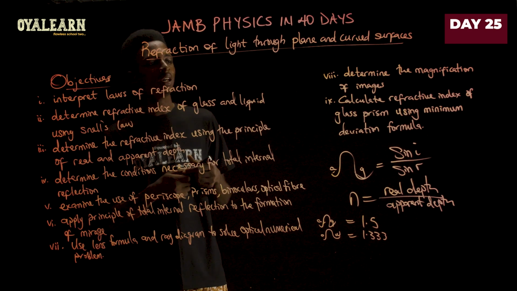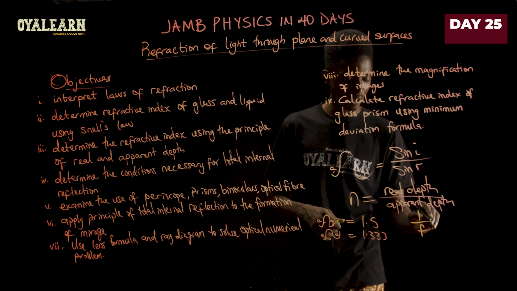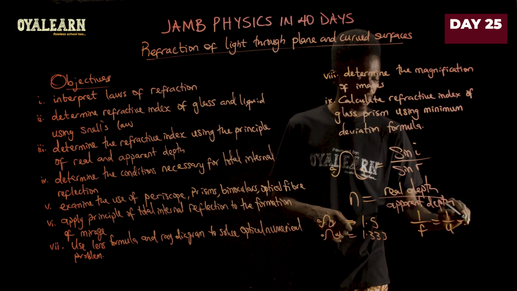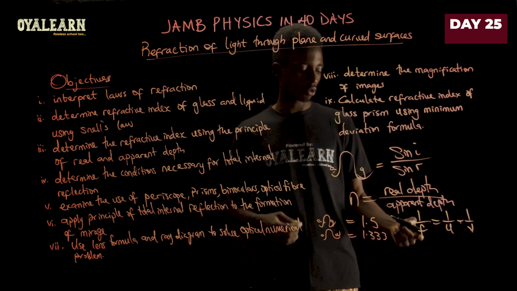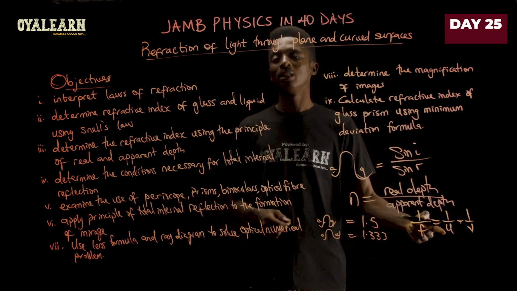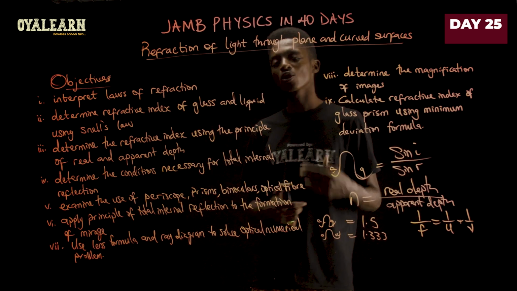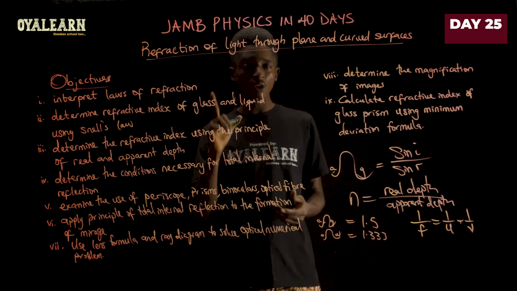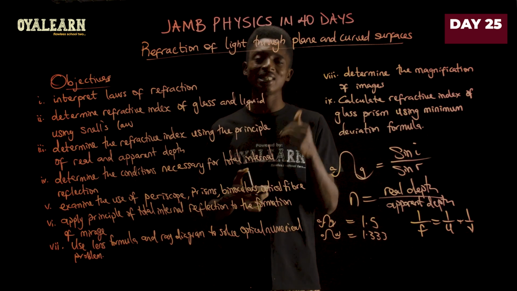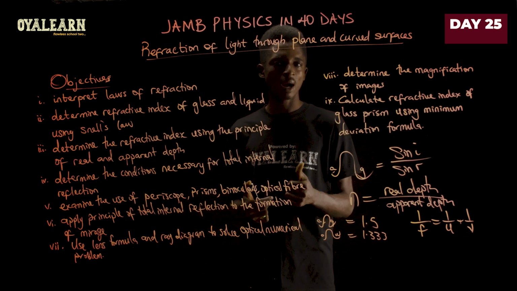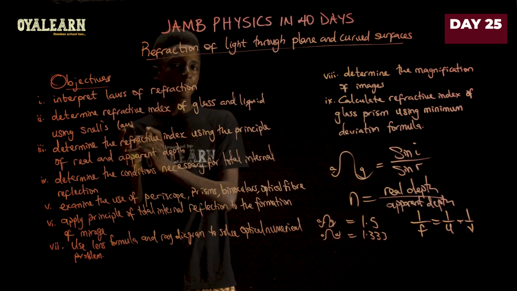And what you should know is that the mirror formula still holds, and the mirror formula states that 1 over f equals 1 over u plus 1 over v, where all of them hold their natural definition: f is the focal length, u is the distance of the object from the mirror, and v is the distance of the image from the mirror. And don't forget that v can be positive or negative depending on whether it is a real image or a virtual image.